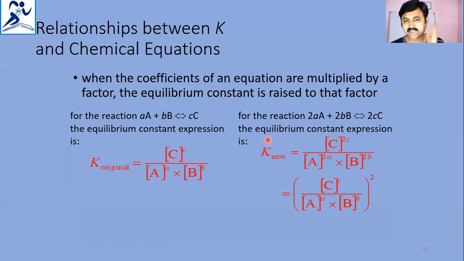Then the entire expression is squared. Got it? So the new equilibrium constant expression is obtained by raising to the factor 2. That means the new equilibrium constant is equal to the original equilibrium constant to the power n, where n is the factor.